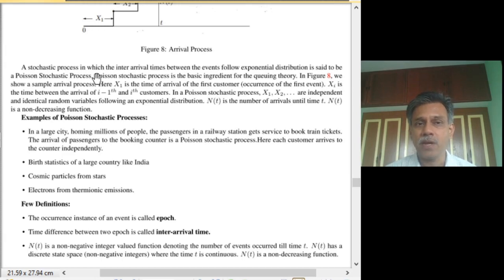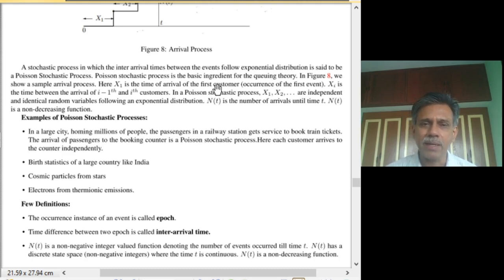So one, if the population is infinite, then we can tell something about the way we want to model that kind of situation. Then further, each potential customer to this queue comes to the queue out of a requirement which is independent of the requirement of others. Suppose you want to book a ticket, railway ticket, the reason behind your booking would be different from some other customer who comes further. There is no correlation. So each requirement is independent of others.